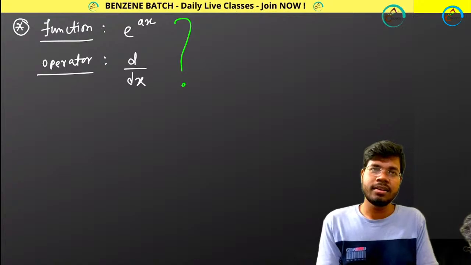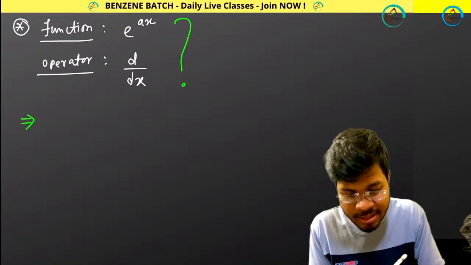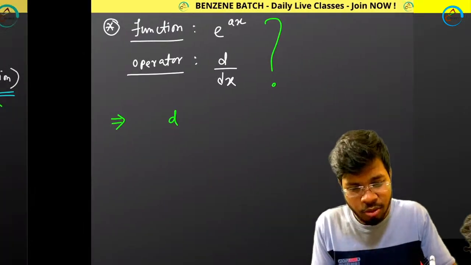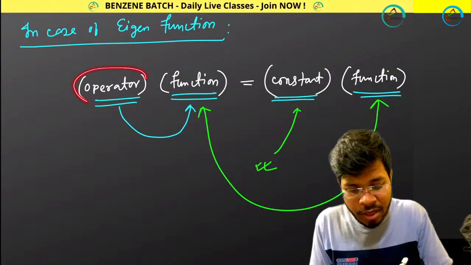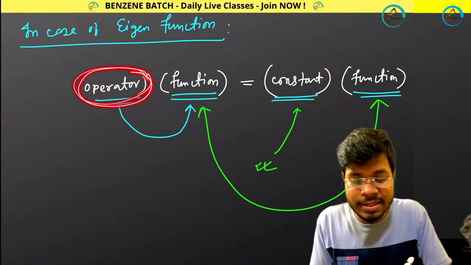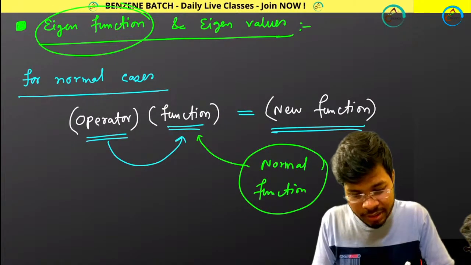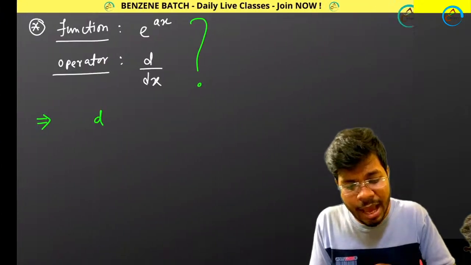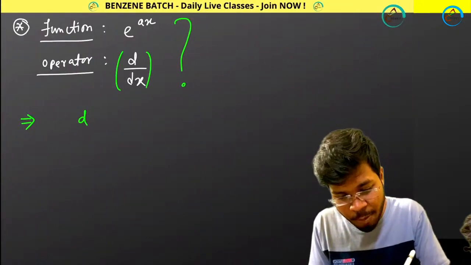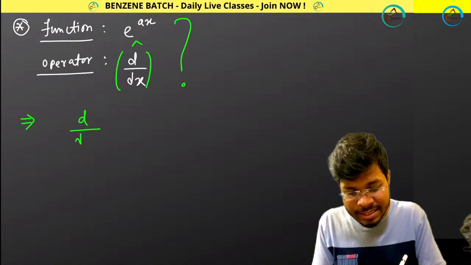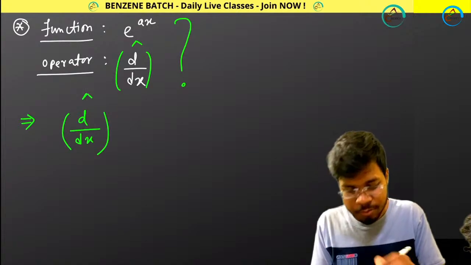Can you check it? How can you check it? Simple, very simple. What you need to do? Put the operator first. And how do you represent your operator? Put a cap over here like that. Operator, put a cap. So I am putting a cap on the operator. Like this is my operator, put a cap. So d by dx is my operator, put a cap.